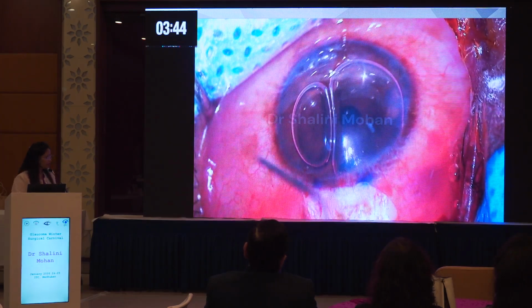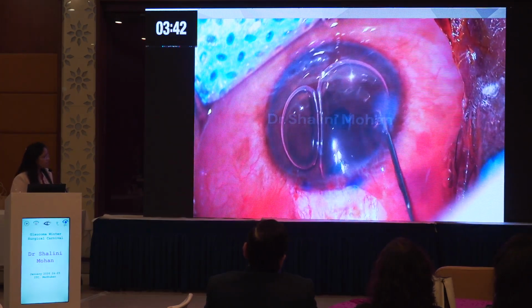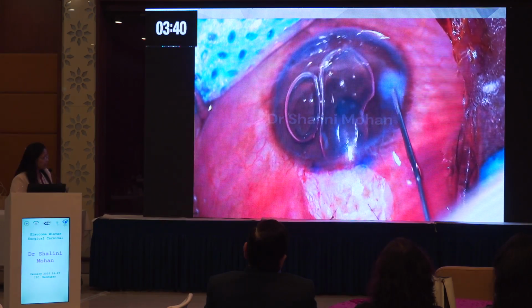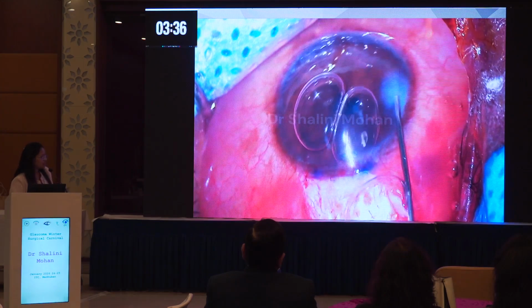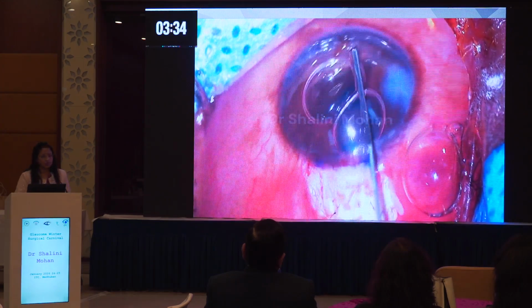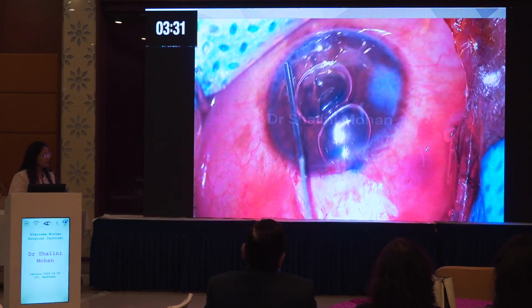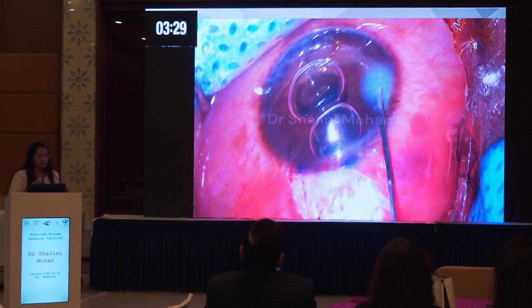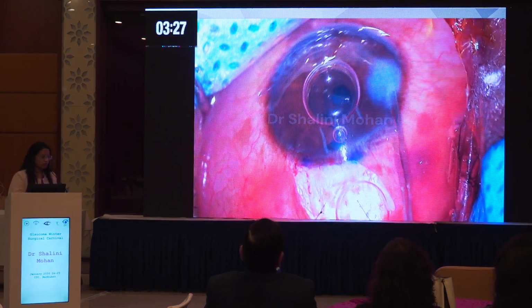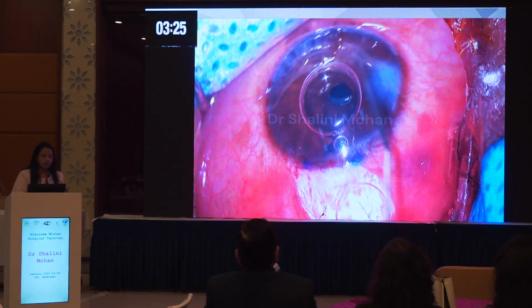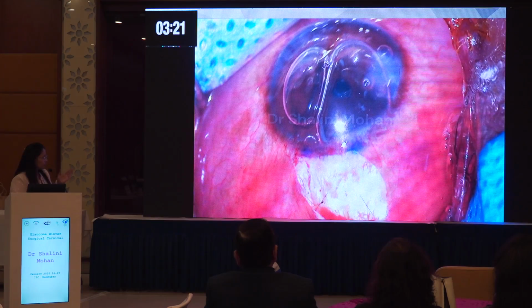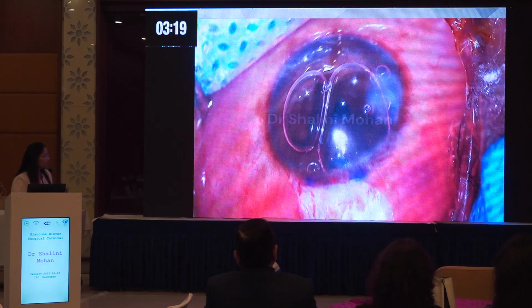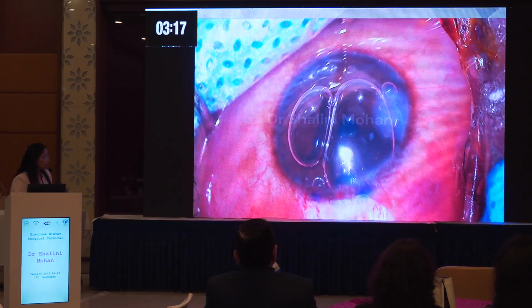Air should not be coming out. Now as I inject here, you might see that the air is slightly coming out, and here you can see the air has come out. That means the sutures are not adequately tightened. So if air is leaking, you need to put 1 or 2 more sutures so that fluid comes out. First the chamber deepens, the fluid comes out, but the air should not. So I decided to put 1 more suture here, a horizontal suture.